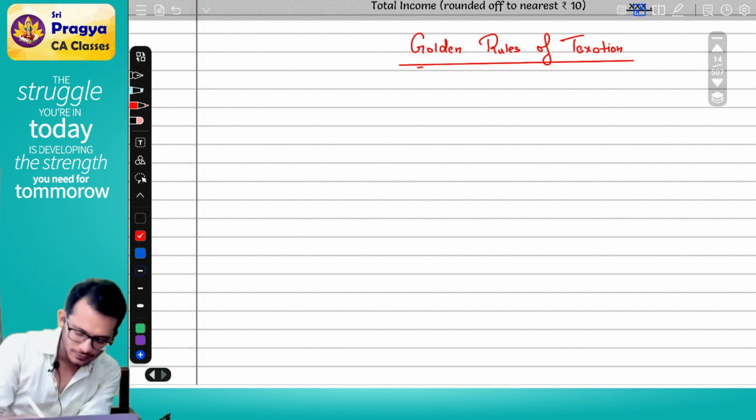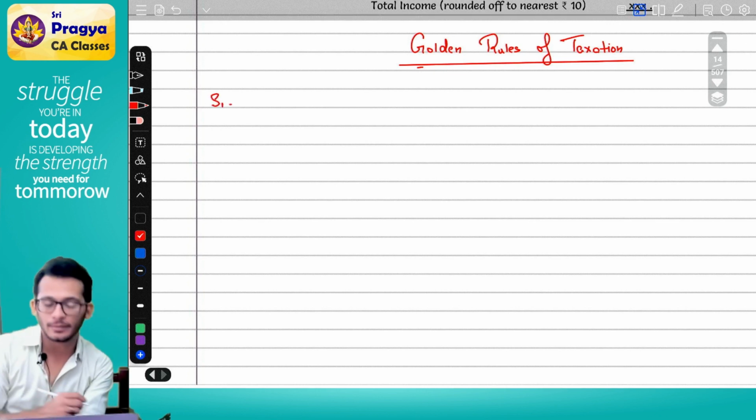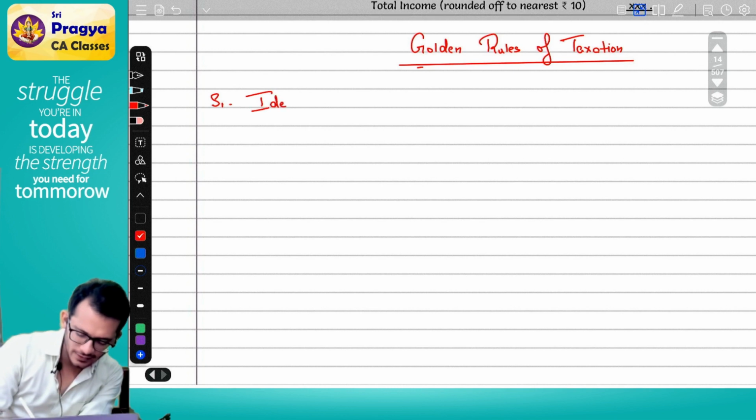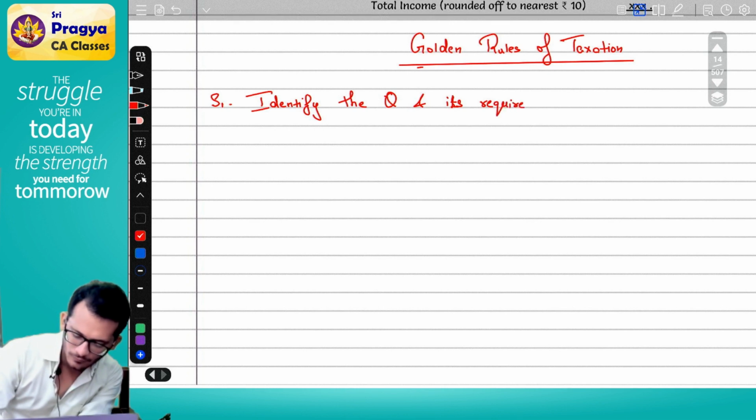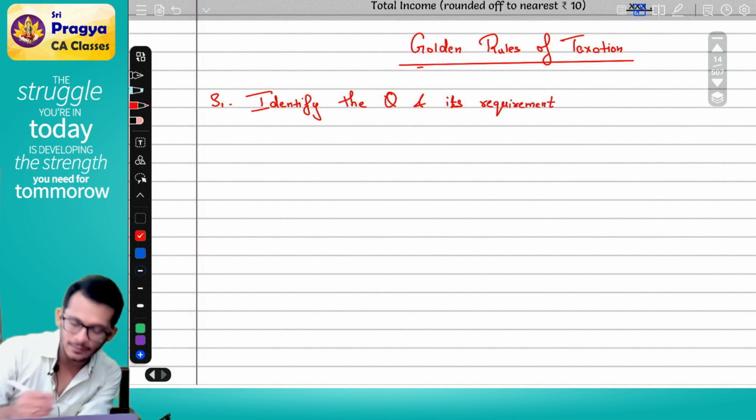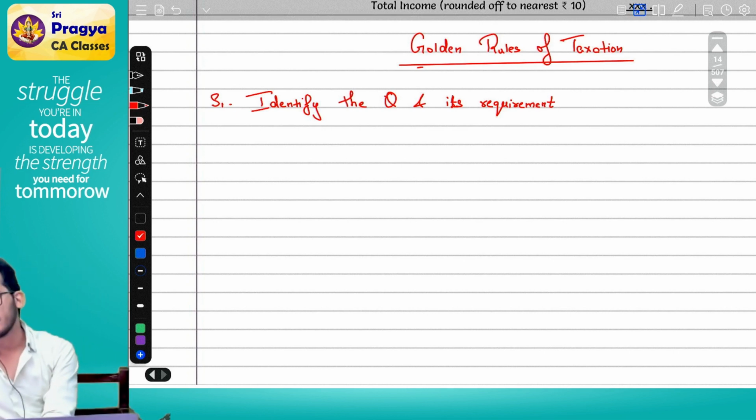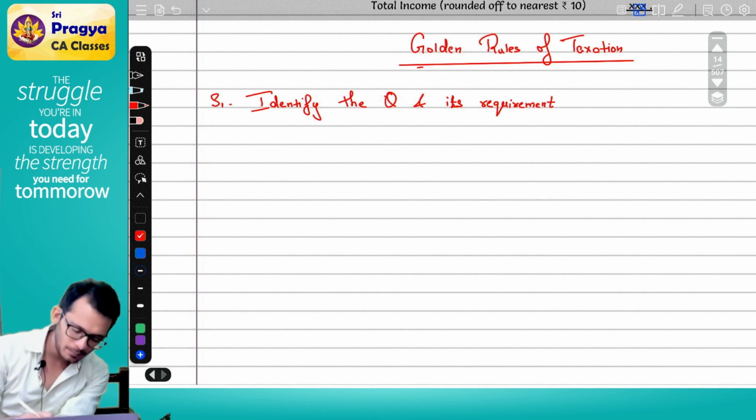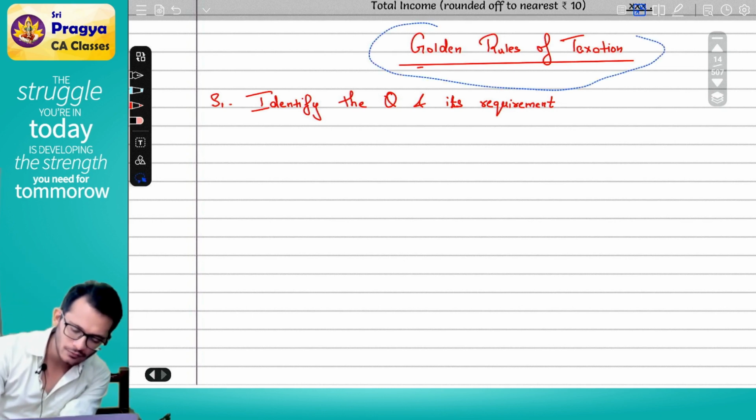Step number one is identify the question and its requirement. What is step number 1? Identify the question and its requirement. It may look like a very silly step, but it is one of the most important steps in the exam. 99% of people fail in the exam because they don't follow this step properly.